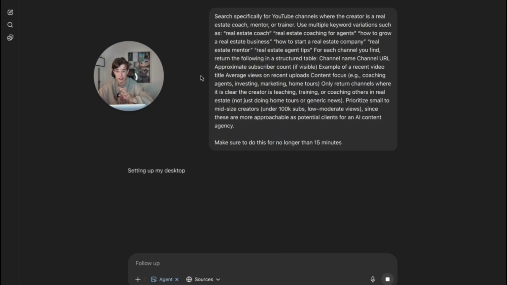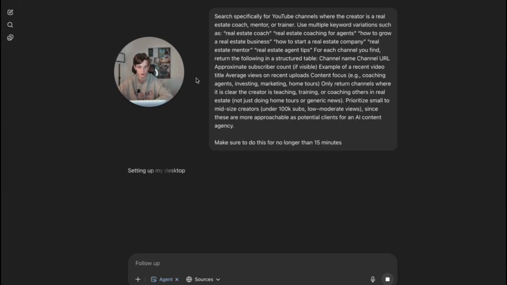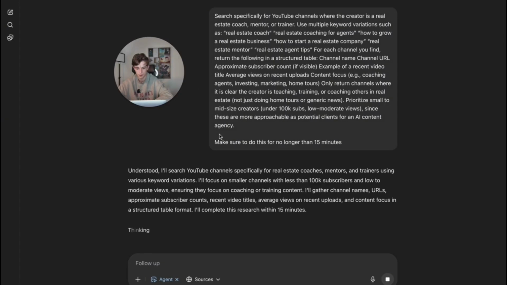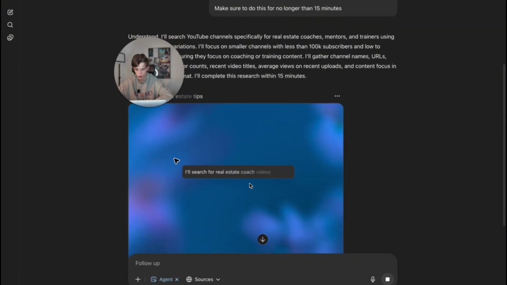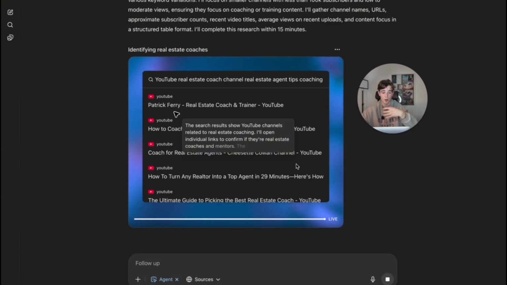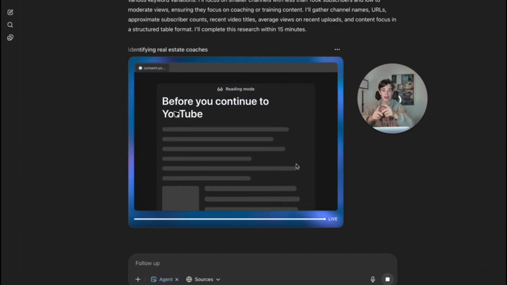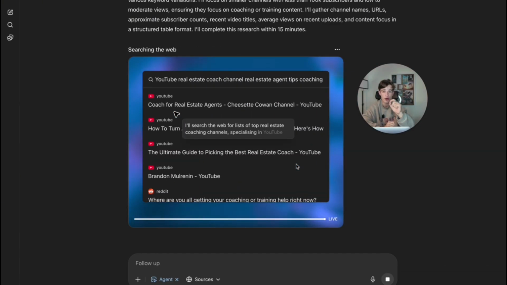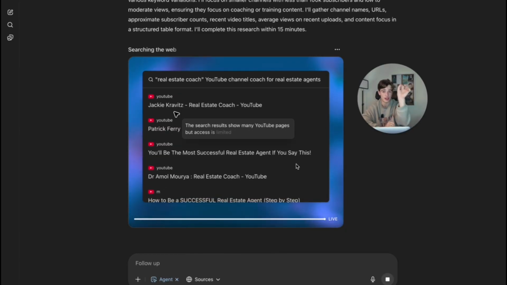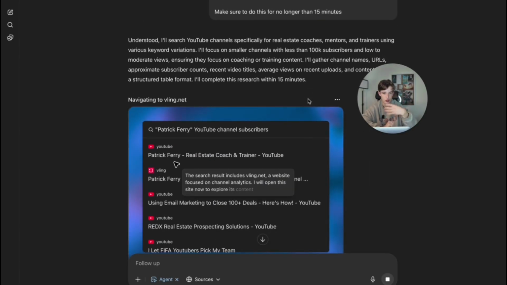So now it's basically just going to start searching. So setting up the desktop. Awesome. So where it's predominantly going to search when it comes to YouTube is Social Blade. The reason it uses Social Blade is because right now it can't directly go into YouTube in the search bar and type in the example prompts we gave it. This is because cookies block it.